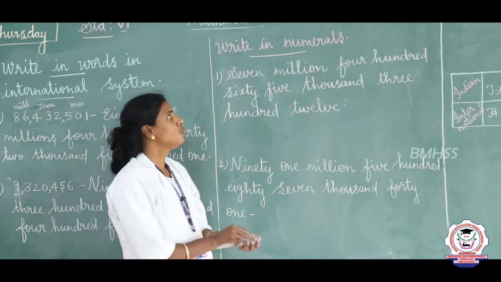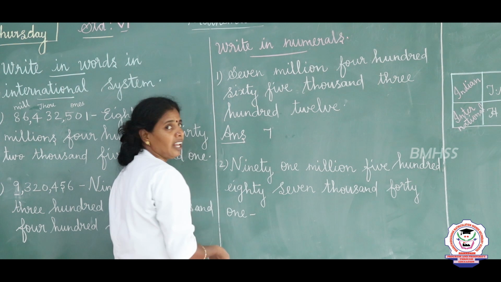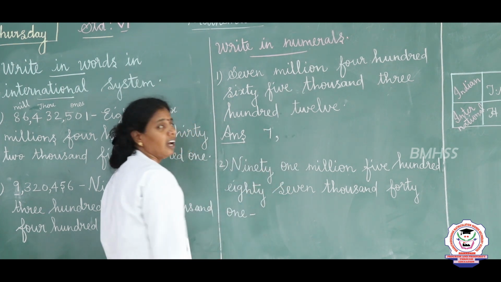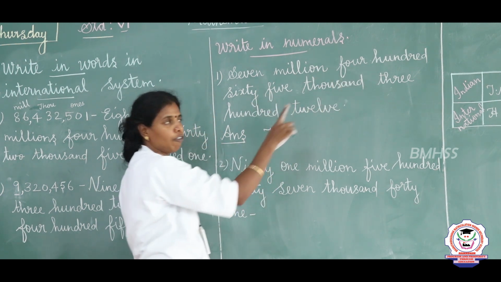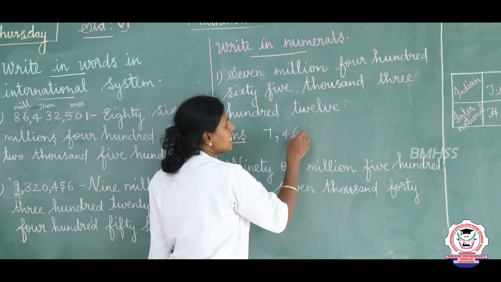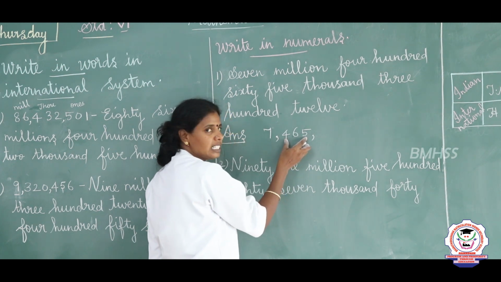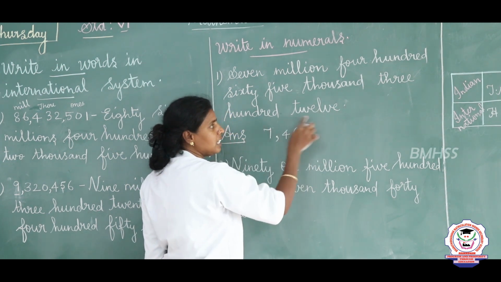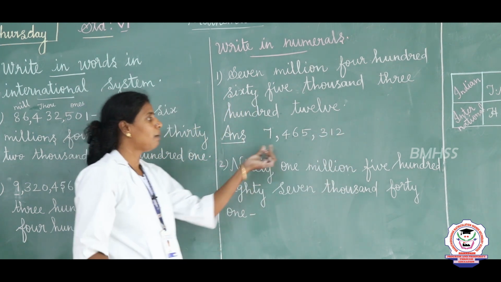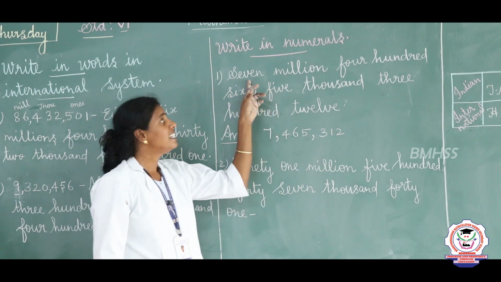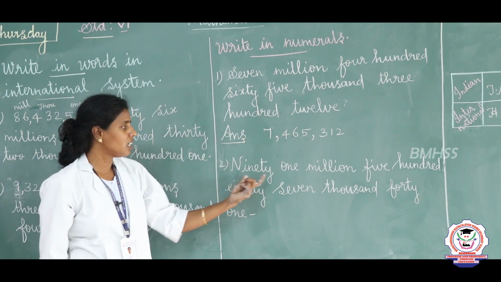7,465,312 is the question. So first in the millions place, the value which is given is 7. So first I am going to write 7. After millions place we are going to place comma na. The next 465,000. So 465. How we will write 465? 465,000. So thousands place have completed with 3 digits now. Place a comma. And 312. So hundreds place is 3 and 12. 1, 2 is 12. So 7 comma 465 comma 312 is called 7,465,312. Right. See the next question.